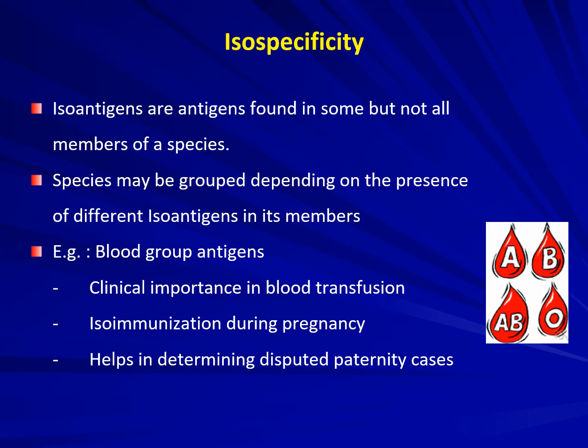Isospecificity. Isoantigens are antigens found in some but not all the members of a species. Species may be grouped depending on the presence of different isoantigens in its members. One such example is the blood group antigens. The isoantigens in these blood group antigens are A, B, AB, and O. They have a great clinical importance in blood transfusion, isoimmunization during pregnancy, and in determining disputed paternity cases.